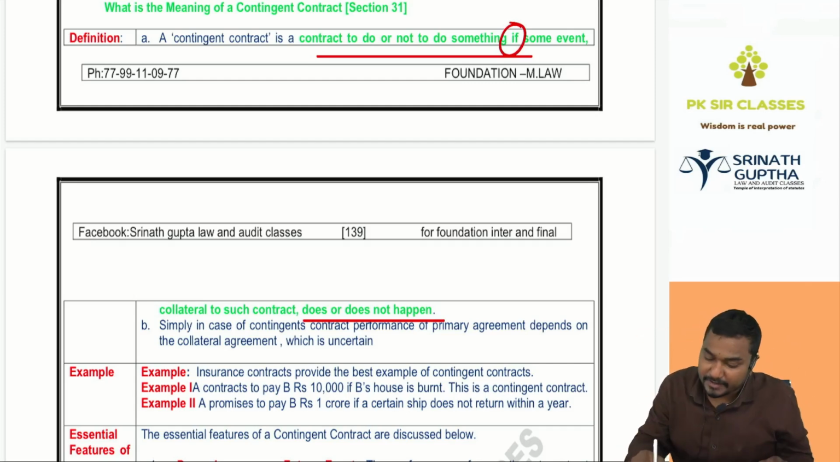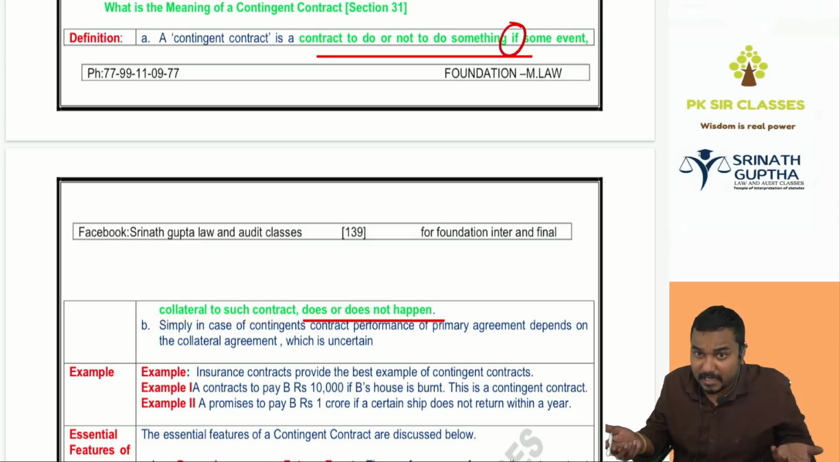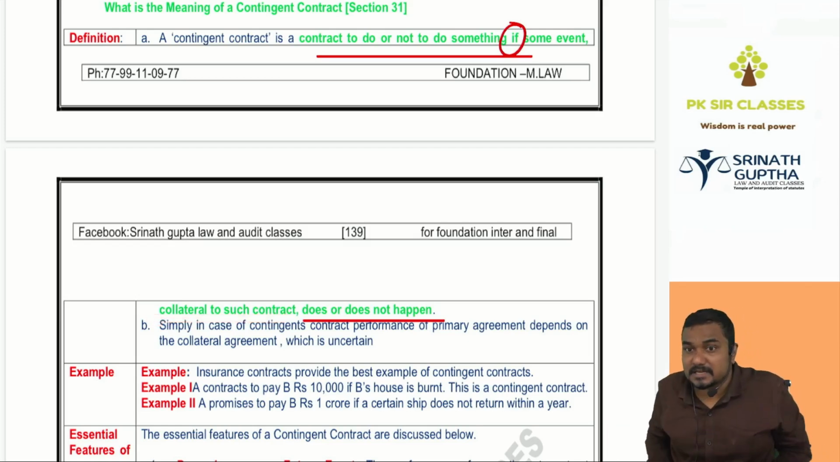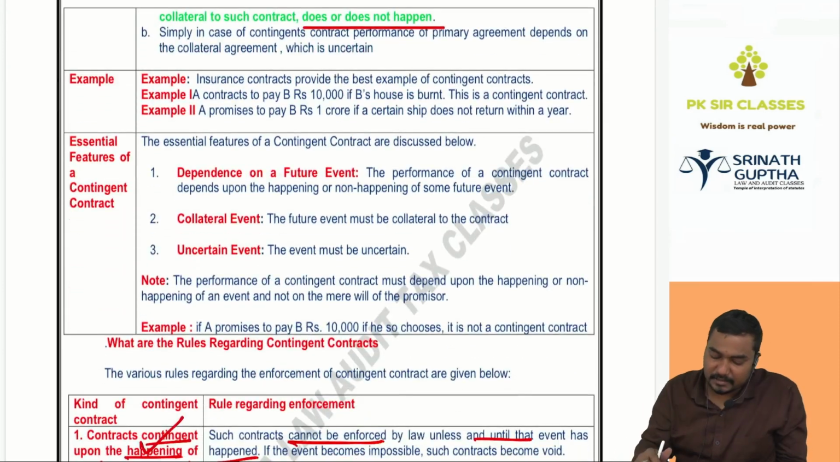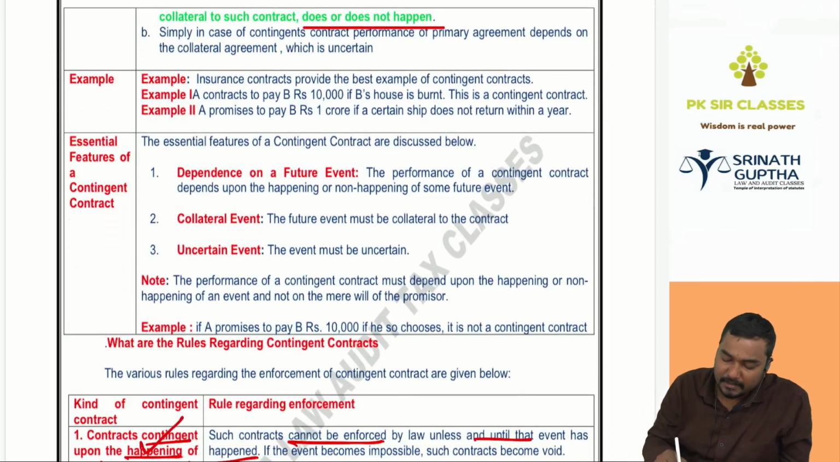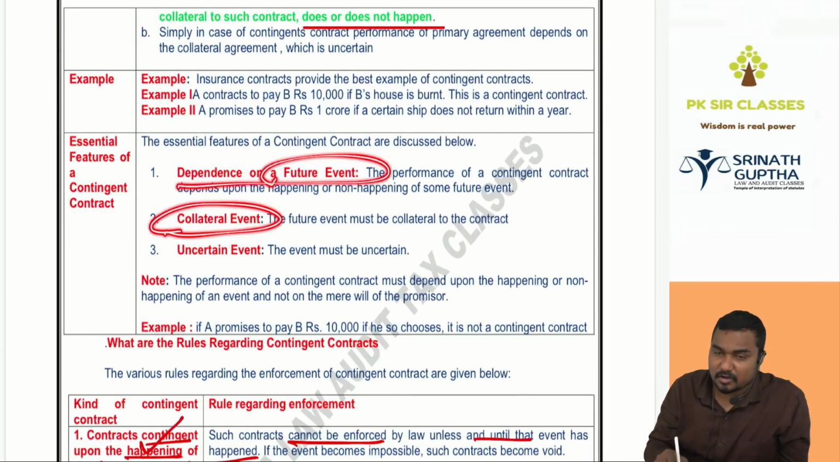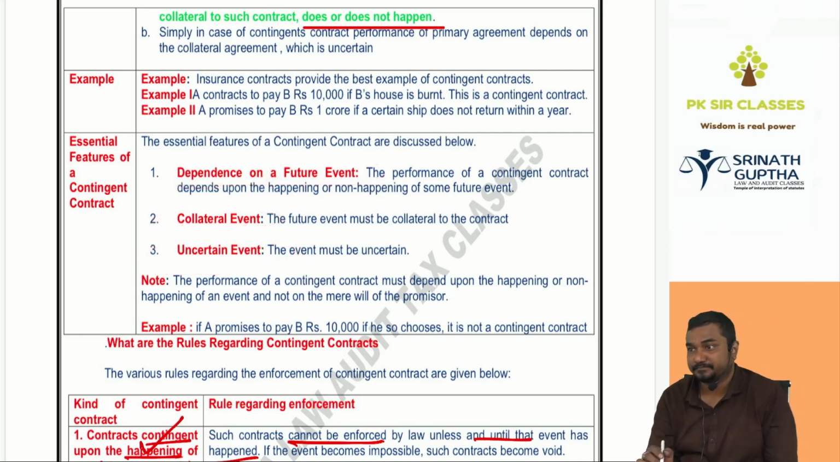So it is a contract to do or not to do something, if some event collateral to such primary contract may happen, may not happen, does or does not happen. So the essentials of the contingent contract: performance of the primary agreement depends upon a future event. A future collateral event is an uncertain event. You will be asked what is contingent and its essentials.